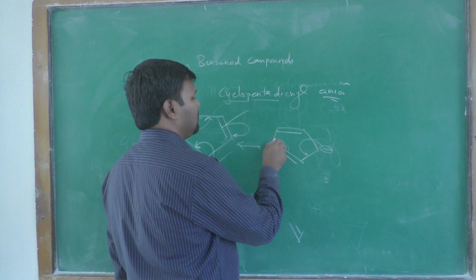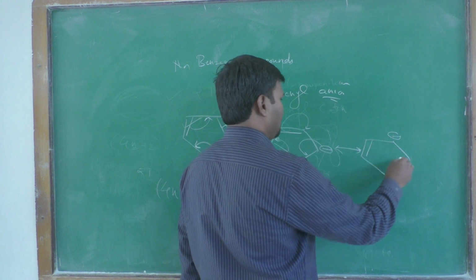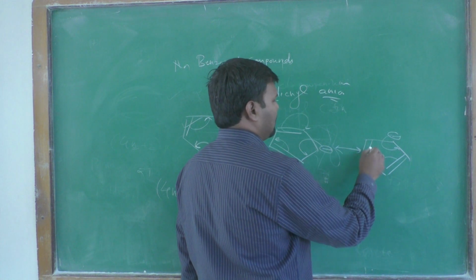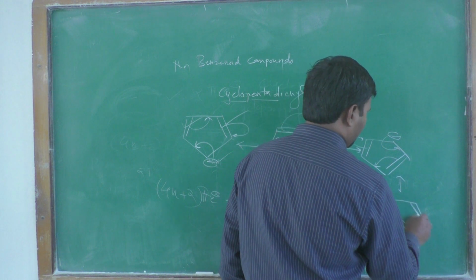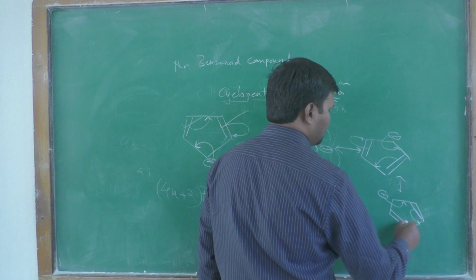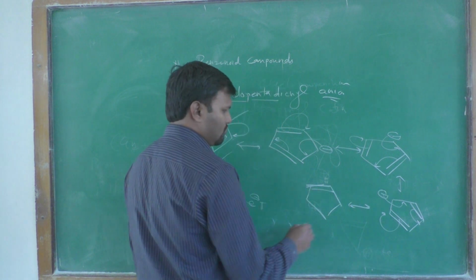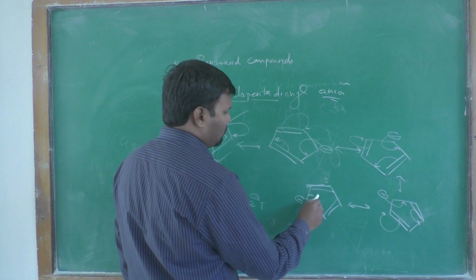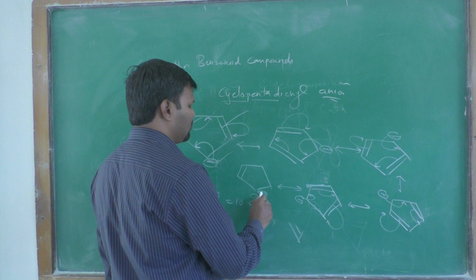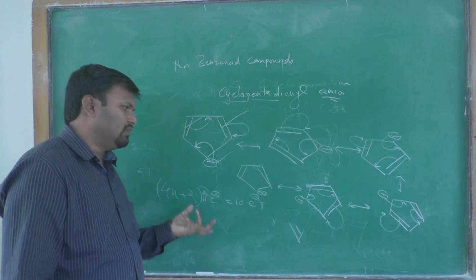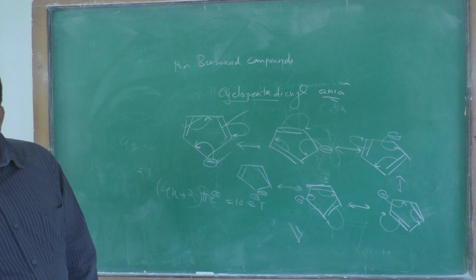Like that you find resonance in cyclopentadiene until the original compound where we started is obtained. Because of this delocalization, the compound is stabilized. Now this is the 6 pi electron system.